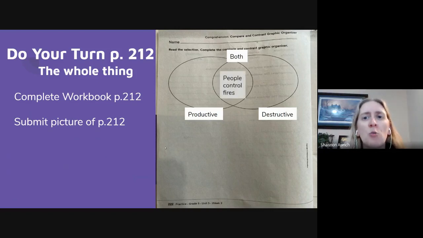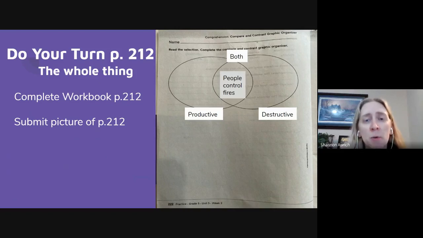People control fires. So in both cases, people can control fires. That can be a destructive thing if people start fires and they get out of control and we have property and acres, way too much fire damage. It can also be a positive thing when people, like government officials and forest rangers, set controlled fires and they burn for a certain amount of time.